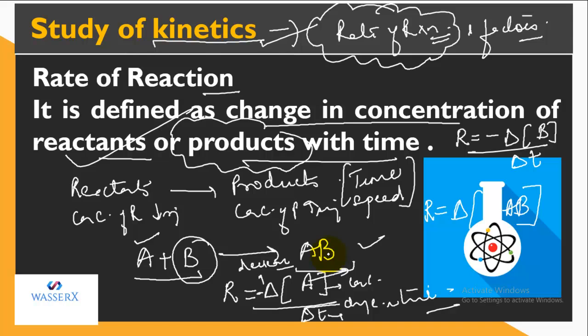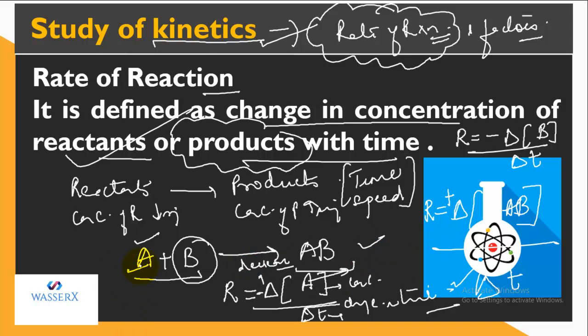Here we are taking product, so we'll write AB with change in time. Here we are not going to put in the negative sign because the concentration of product increases with time. So either we can put the positive sign, or if you're not putting any sign, that also specifies that the concentration of product is increasing with respect to time. So I think you got it.